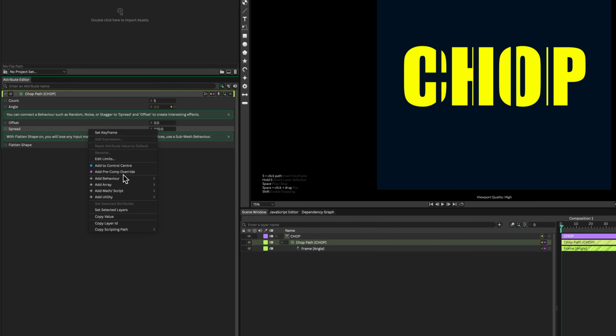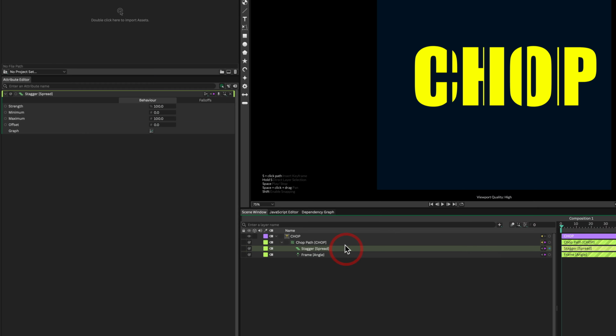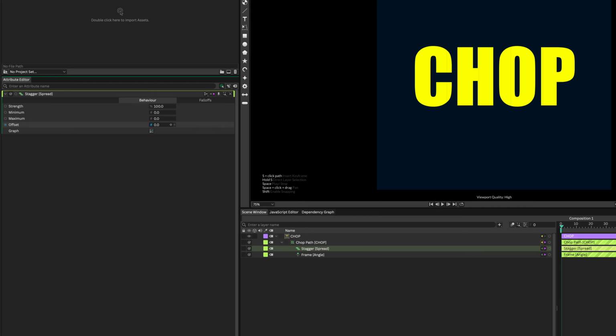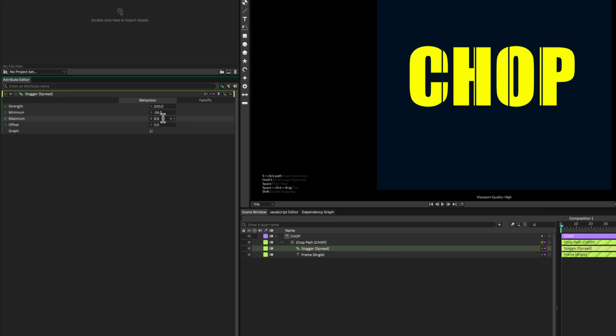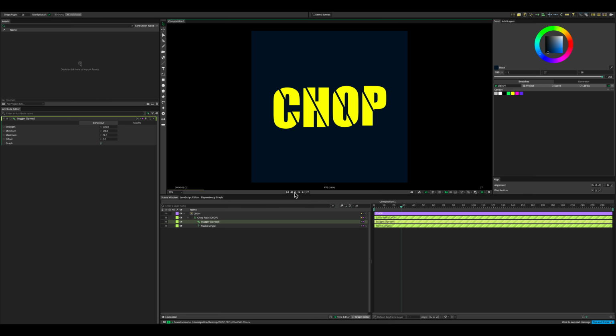Add the stagger to the chop path spread. At 0, every section receives the same spread value. Expand the range to push each section differently. Frame varies the cuts over time.